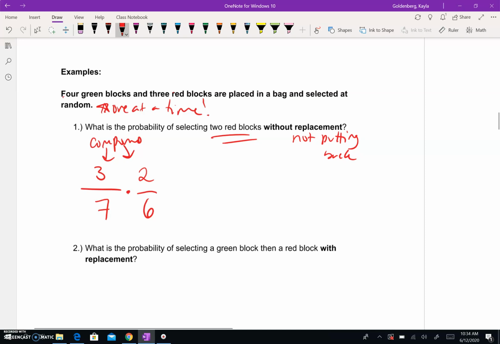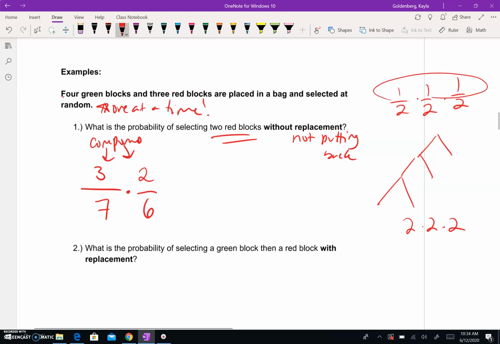And that's just kind of the big idea of compound, is multiplying probabilities. This is the same thing as if I flip a coin once, twice, 3 times, right? It's a half times a half times a half. You can also think of it that way because it's following a tree branch, right? If I was to fill in this whole tree branch, it would be 2 times 2 times 2, which is 8 total possible options. And there's only one way that I'm always getting heads each time. So it's 1 out of 8 total paths. So remember, it's really coming from your counting principle ideas of why we can multiply them like that.